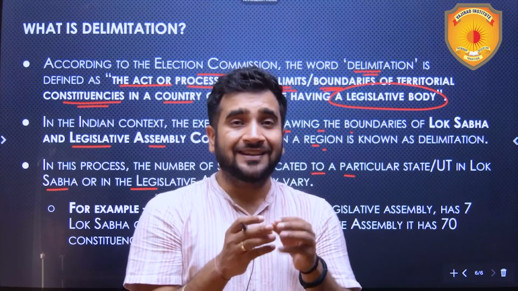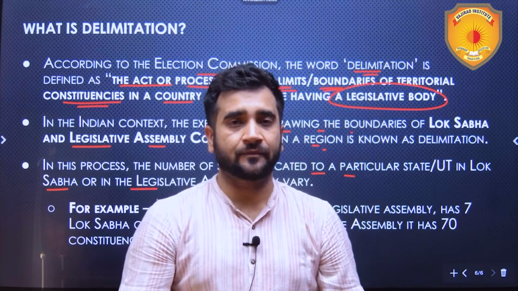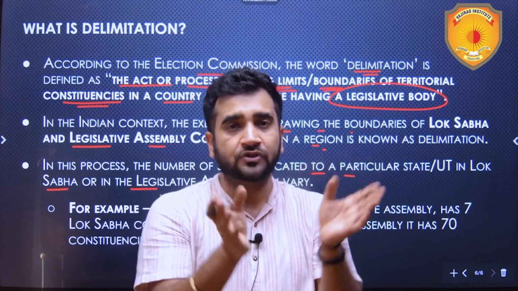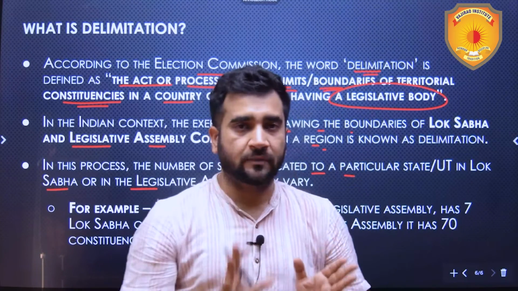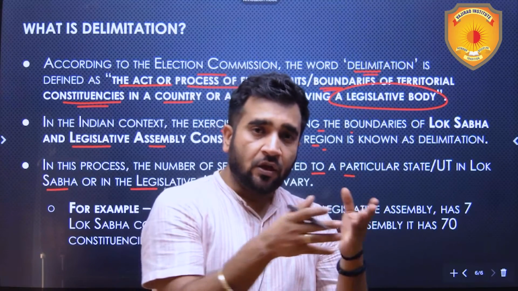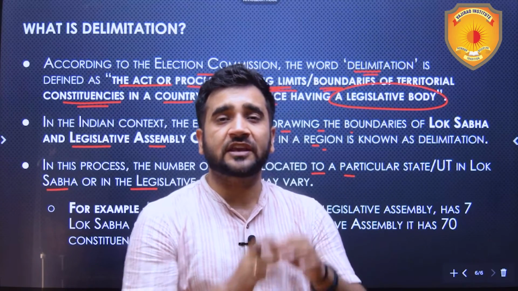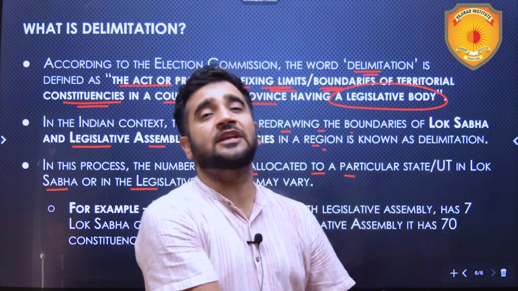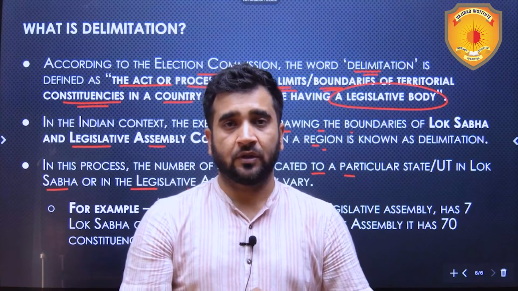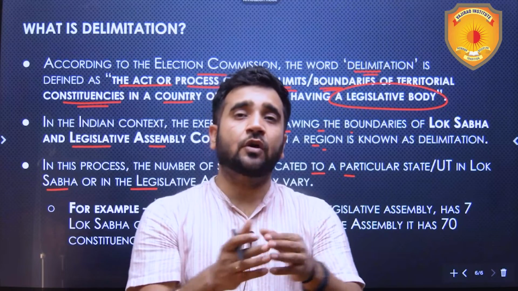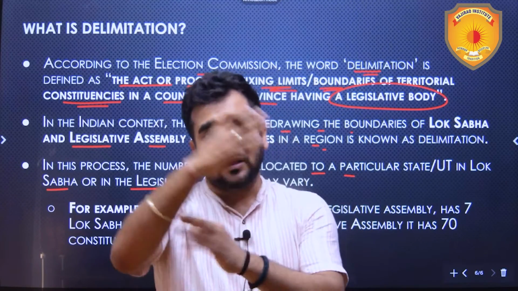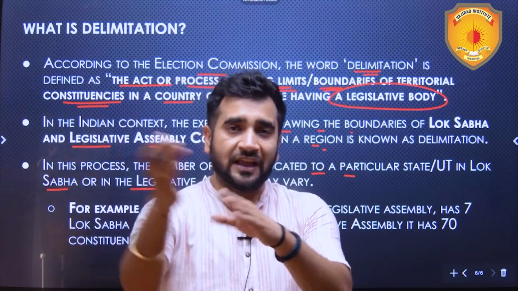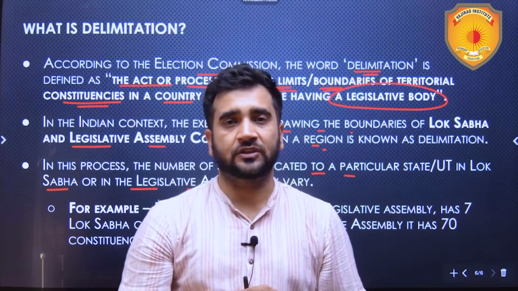For example, Delhi in the Lok Sabha has 7 seats, which means there are 7 constituencies in Delhi for Lok Sabha elections. Whereas for the Legislative Assembly elections, there are 70 seats, which means there are 70 constituencies. So the size of the constituencies may vary for the parliamentary elections and the Legislative Assembly elections.